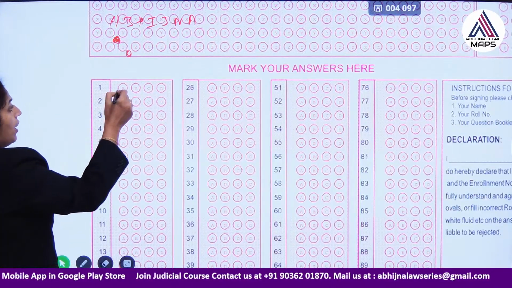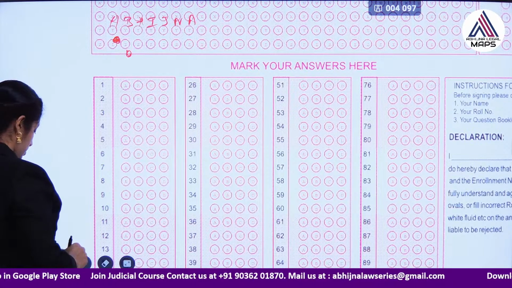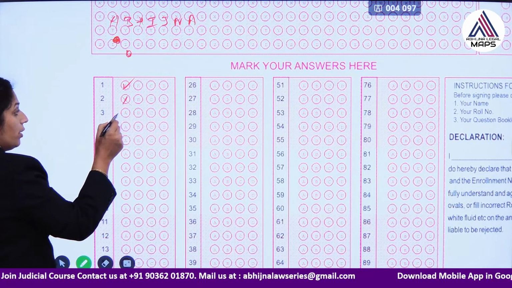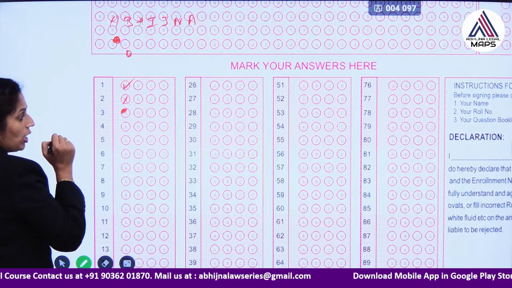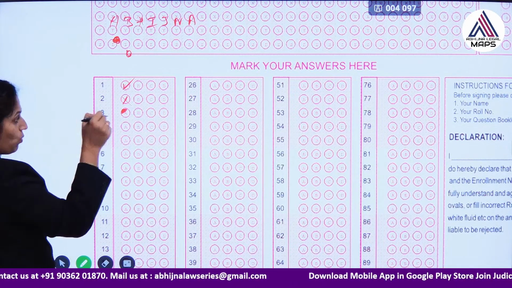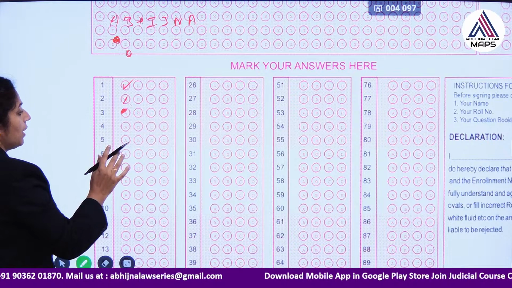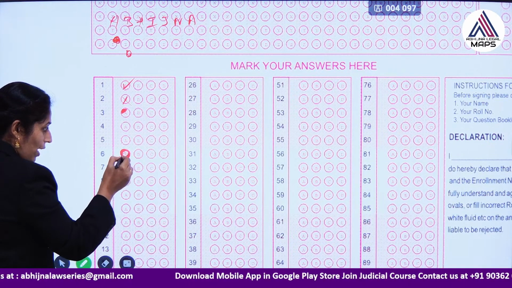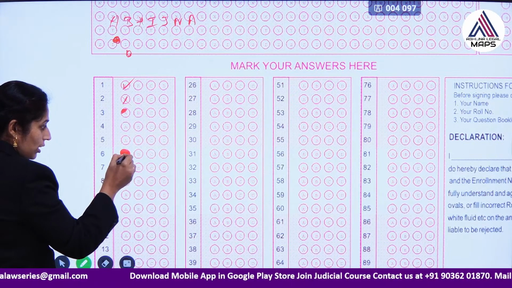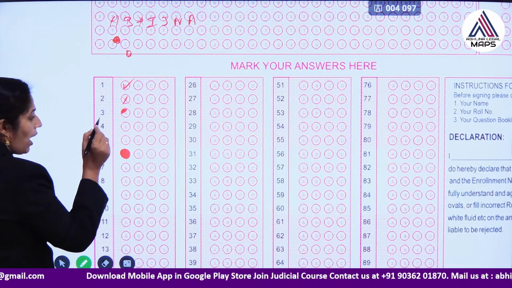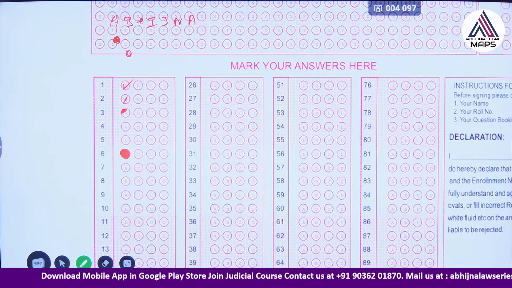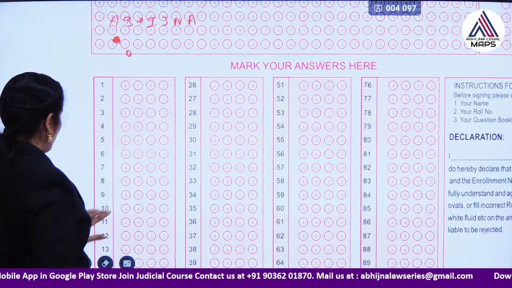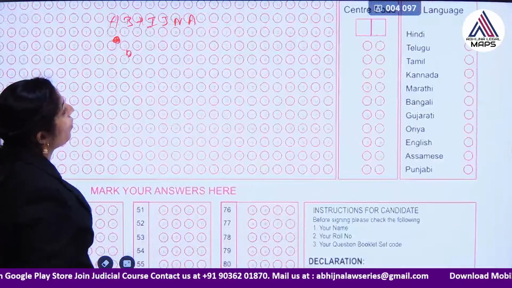You should not write like this, this is not permitted, or just slight marking is not permitted, or just a small point, this is also not permitted. You have to properly mark. It should cover the entire oval and should not be too dark either. Properly you have to make an oval of answering. This is the method of answering in the OMR sheet, and you have to provide your proper set code.